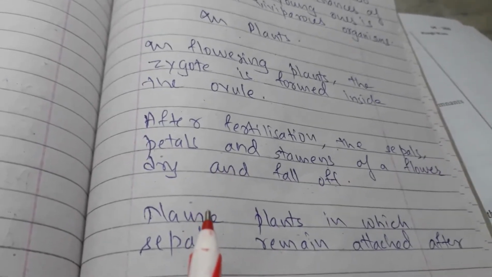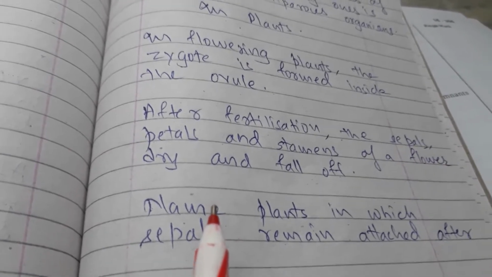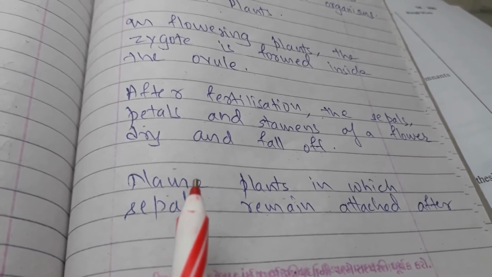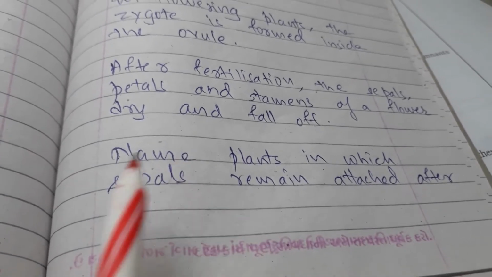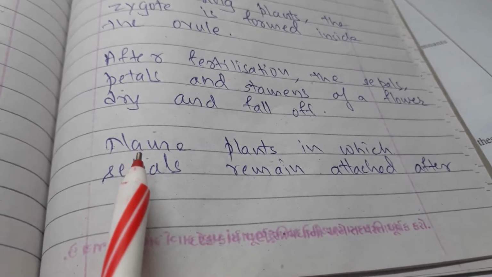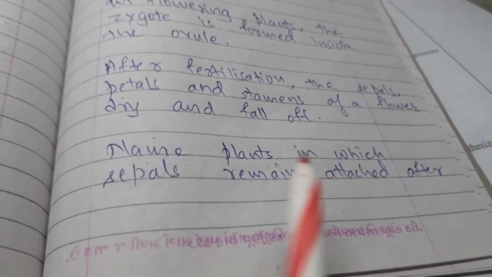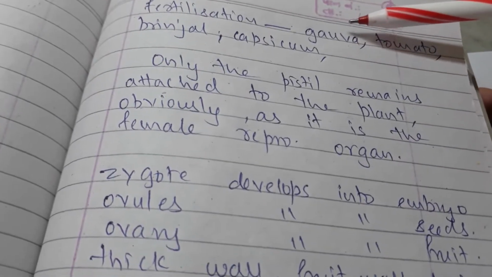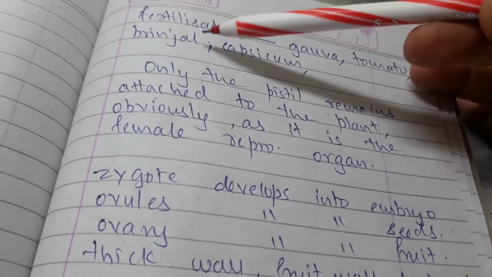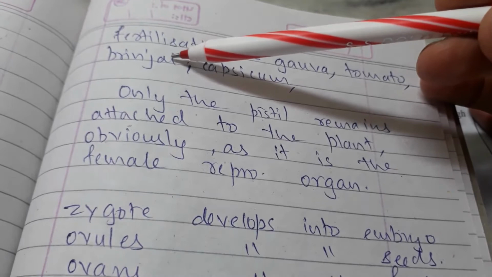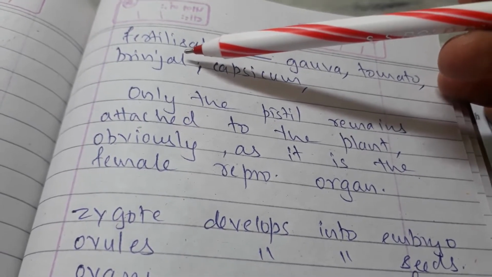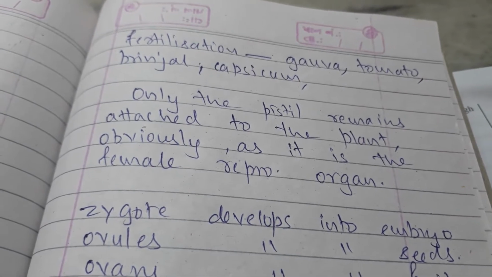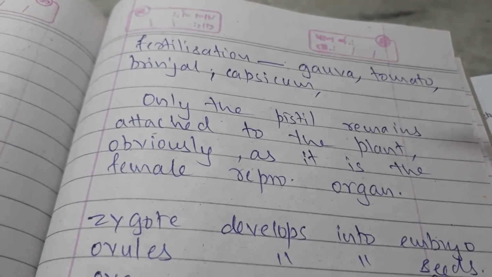So here we are talking about what is happening to the zygote in the plant. As time passes by, it grows in size and becomes bigger. We are going to now look at the sepals which remain attached after fertilization, the green portion which still remains over there. In which plants can you see that? You have seen the guava, tomato, brinjal, capsicum. In brinjal it is very clear. The green crown, the portion which remains on the brinjal, is the sepals.